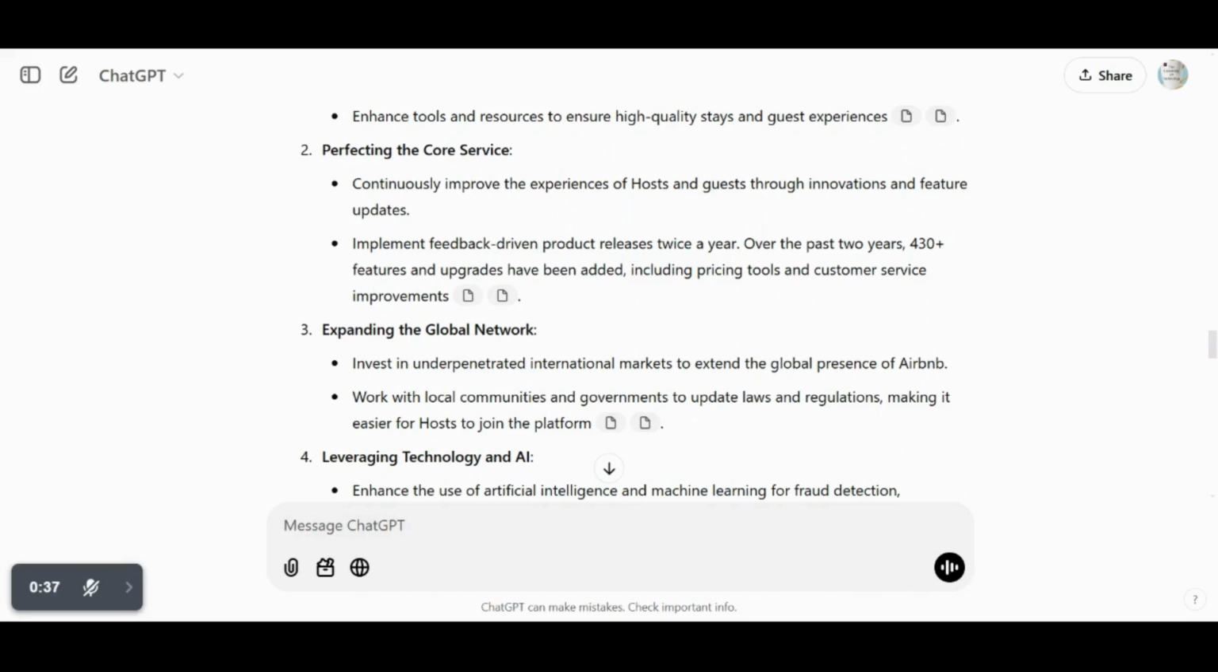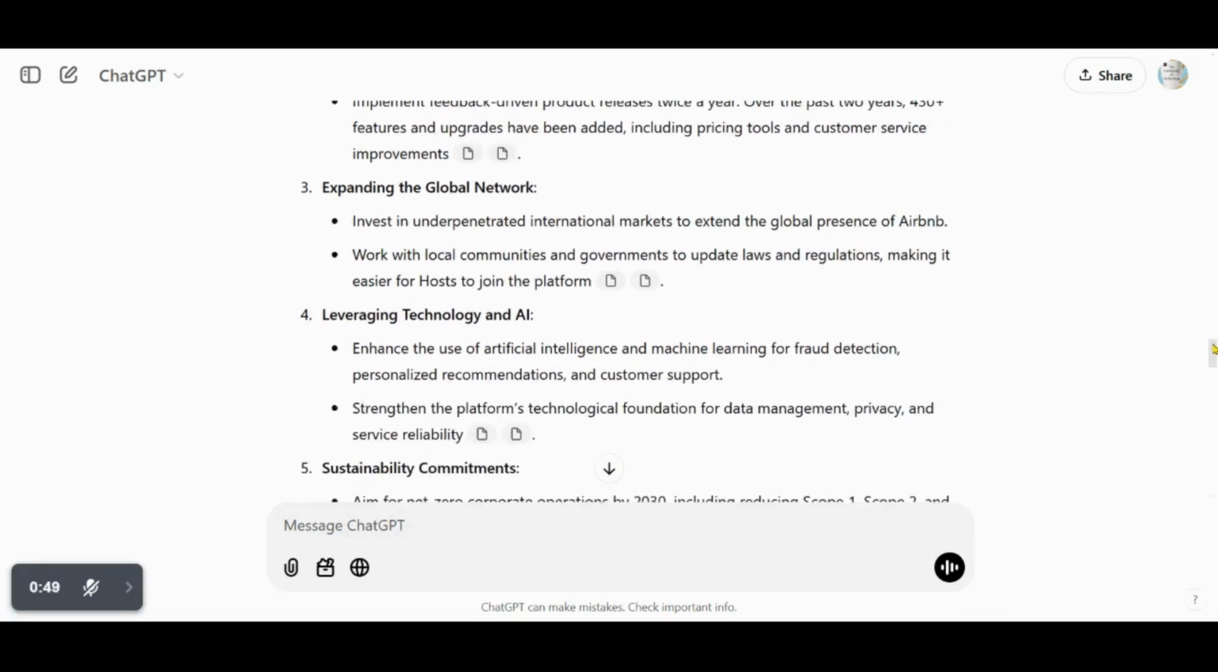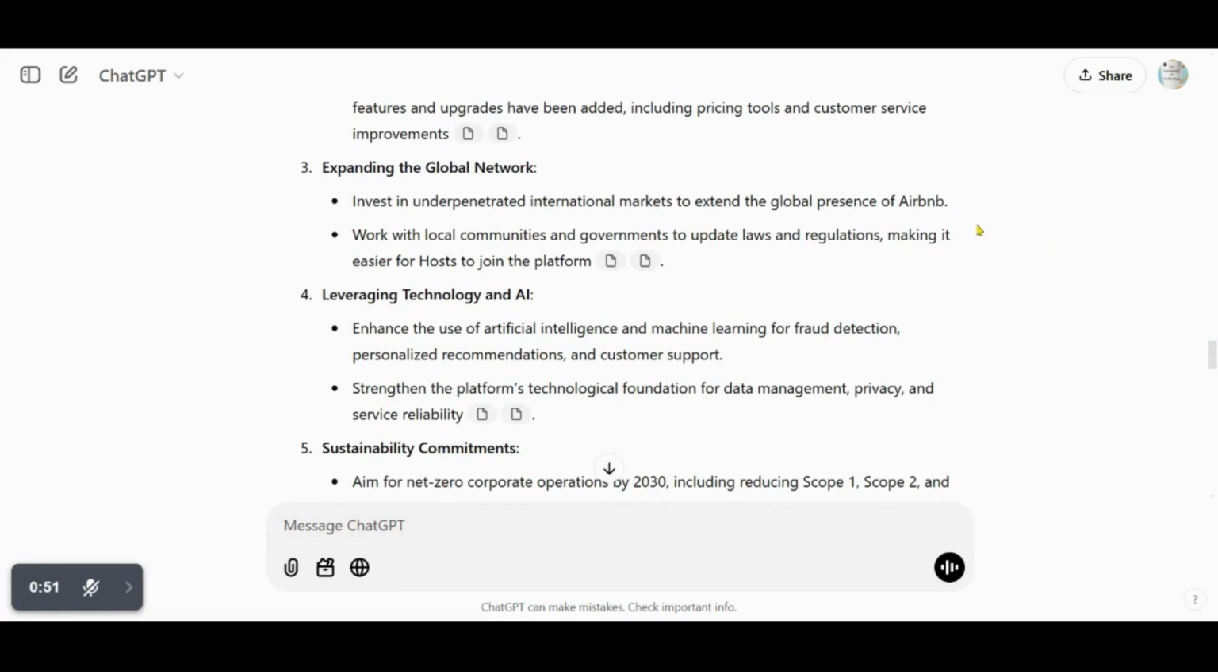Implement feedback-driven product releases twice a year. Over the past 2 years, 430+ features and upgrades have been added, including pricing tools and customer service improvements. Expanding the global network. Invest in underpenetrated international markets to extend the global presence of Airbnb. Work with local communities and governments to update laws and regulations, making it easier for hosts to join the platform.